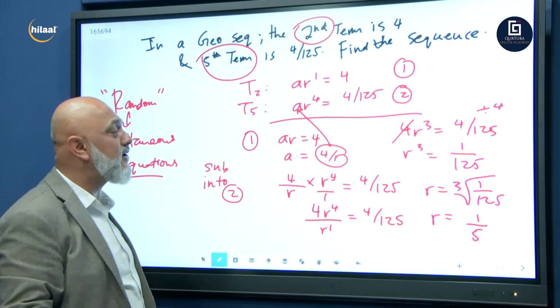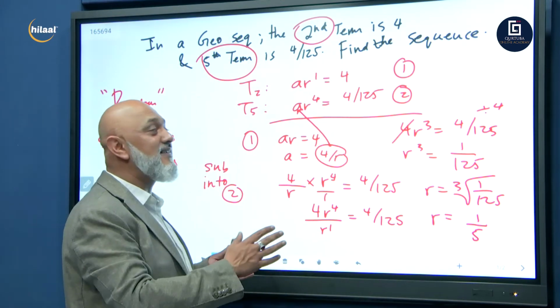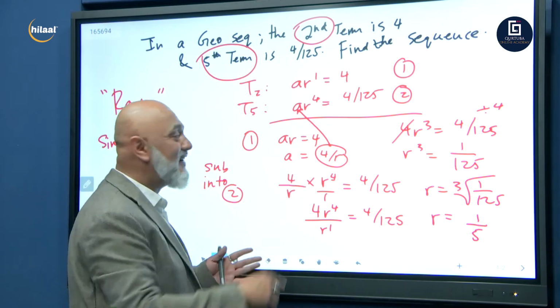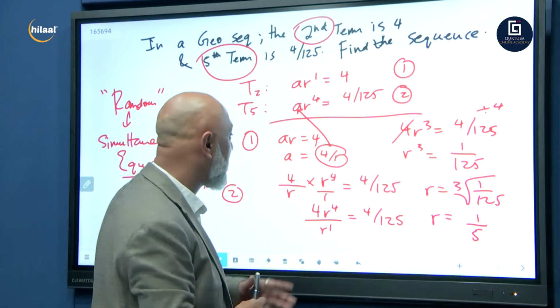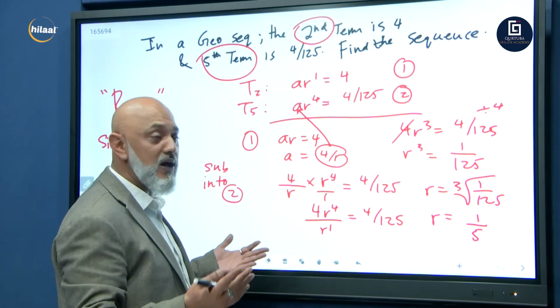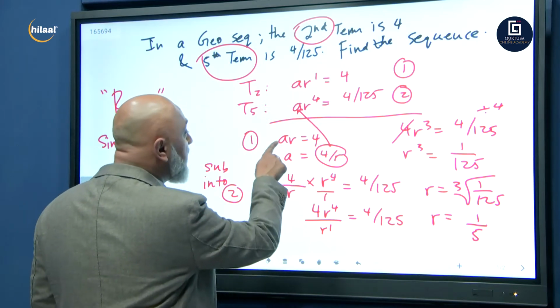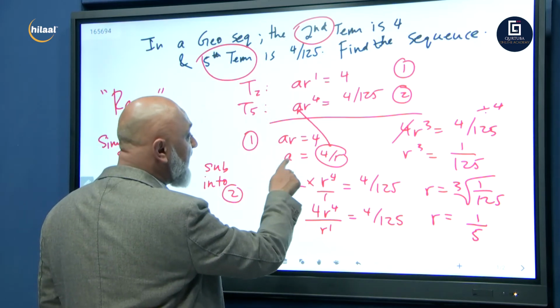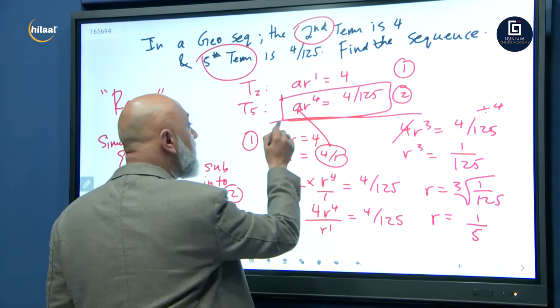Okay, lots of numbers on the board. I know at times some parents say you lost me here somewhere. Grade 12, or grade 11, you'll know exactly what I'm doing. We're just following our rules of exponents and our rules of equations. So what we did, we took equation number 1, we put it in terms of A equals 4 over R. We substituted it into equation number 2.